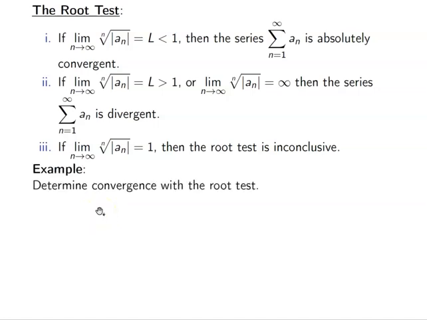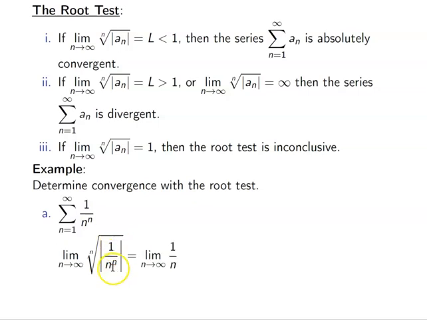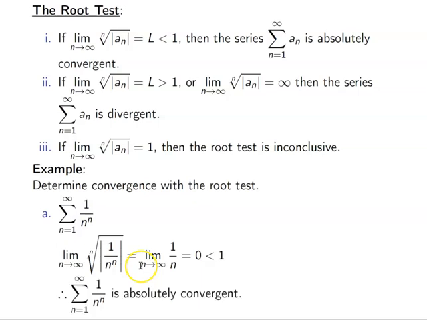So let's determine convergence by using the root test. Here we have 1 over n to the nth power. I can consider this as 1 to the nth power, which is 1 as well, because it's always 1 in the numerator. So if I take the nth root and take n to infinity, calculating and simplifying this, I'm going to get 1 over n. Okay, and we know that this goes to 0, which is less than 1, which means that this series is absolutely convergent.